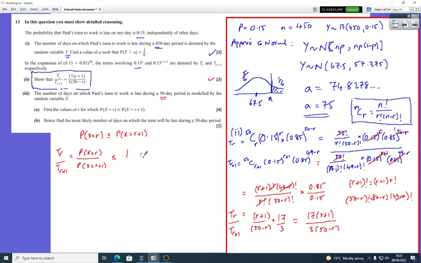So therefore, you've got 17(r + 1) over 3(50 − r), and that's going to be less than or equal to 1. And we need to find the values of r.